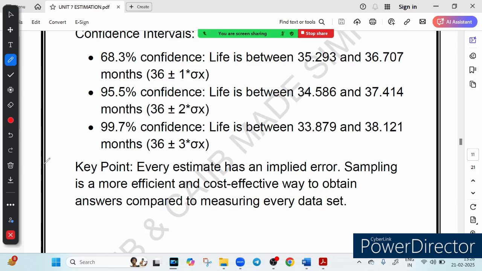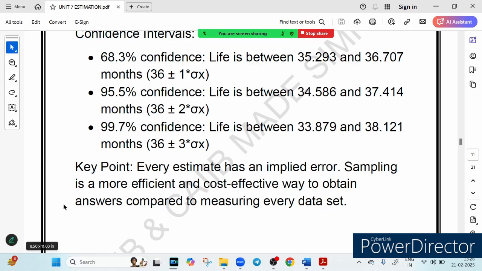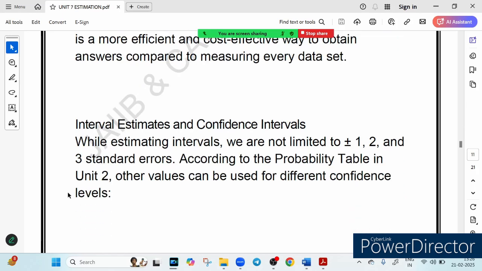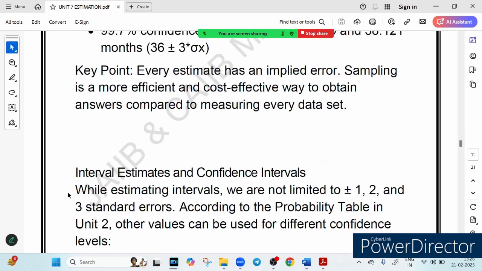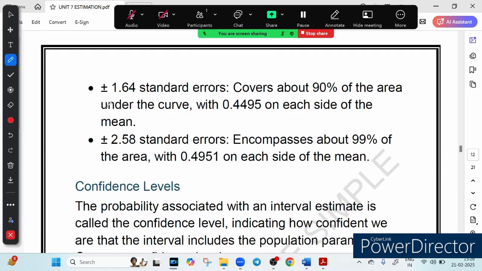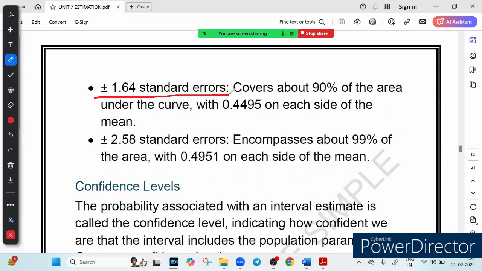Now you might be thinking, why don't we just use one confidence level? Great question. In real life, different situations require different confidence levels. Like 90% confidence, which means plus or minus 1.64 standard errors, as you see on this curve. This is used when we want a reasonable estimate.